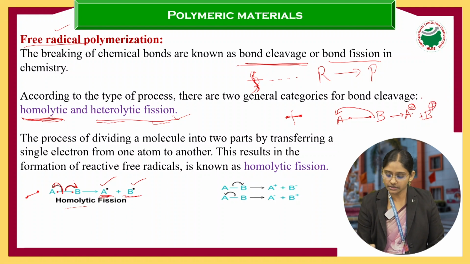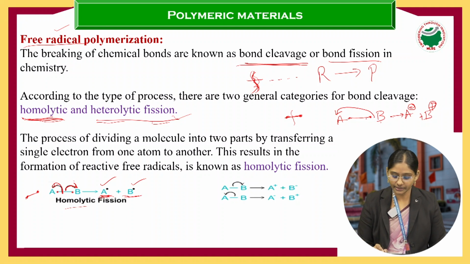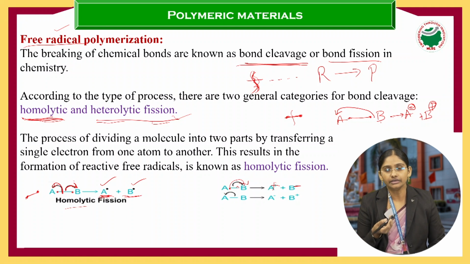Like this, if B atom takes both the electrons, then B will get the negative charge and A will get the positive charge. Clear? Now the point is, how can we identify which atom takes both the electrons? It depends on the electronegativity.